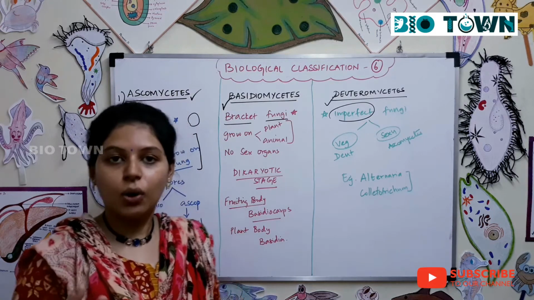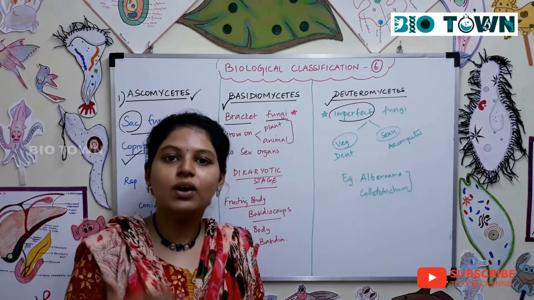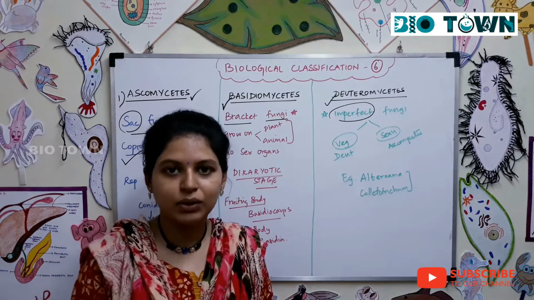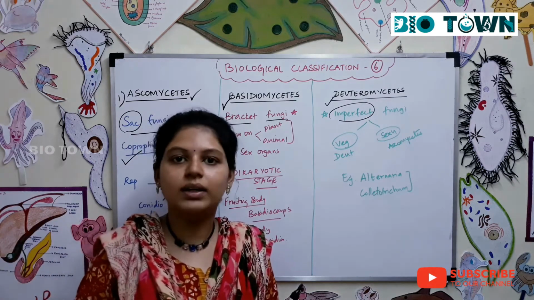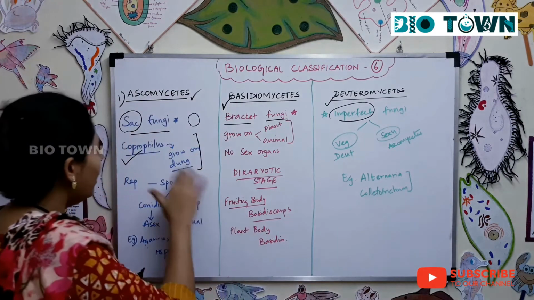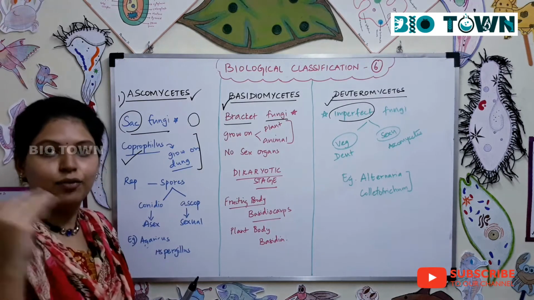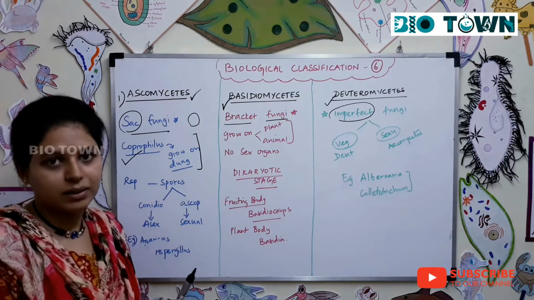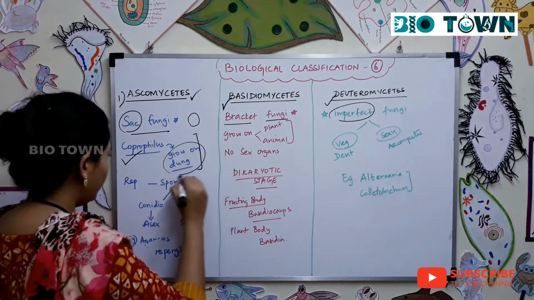When you take rabbits, they have this habit of feeding on their own overnight feces, and you call it coprophagy because they eat their own fecal matter, their own dung. The same way, this fungi are coprophilous. They grow on the dung and they feed on the dung, use the organic matter for their own metabolism. So that is called coprophilous, which means they grow on dung.